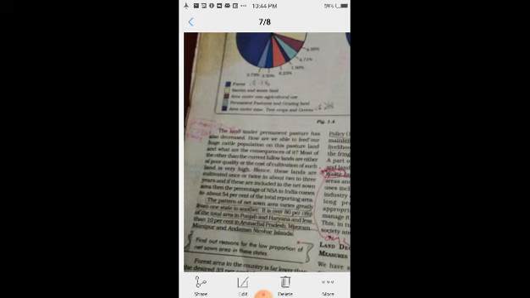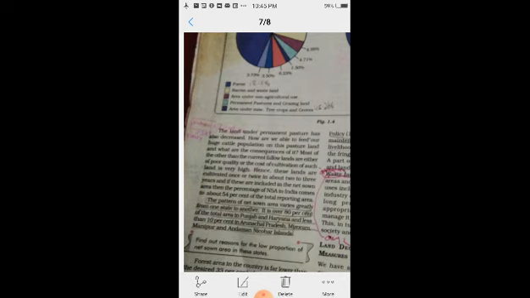The land under permanent pasture has also decreased. Through these figures we can conclude that land under the permanent pasture has also decreased, if we compare these two diagrams from figure 1.4.